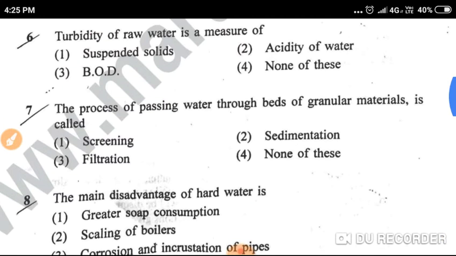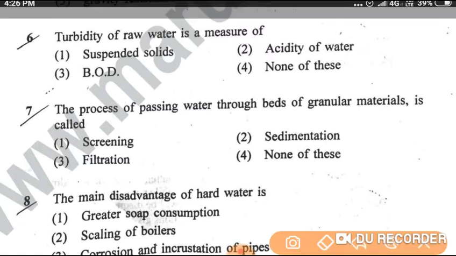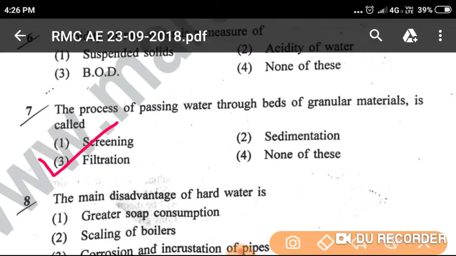Question number 7, the process of passing water through beds of granular materials is called: option 1, screening; option 2, sedimentation; option 3, filtration; option 4, none of the above. So the process of passing water through beds of granular materials is called filtration. That is option 3, the correct answer.